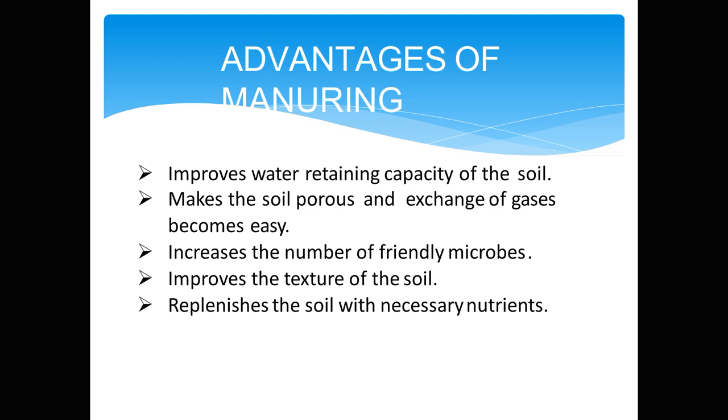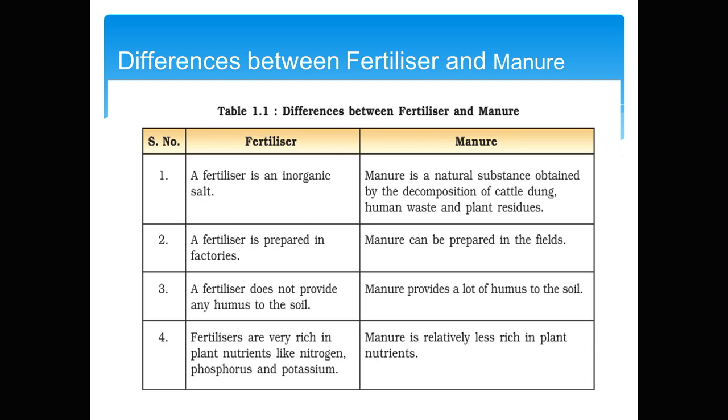Finally, let us try to differentiate between fertilizers and manure. A fertilizer is an inorganic salt, whereas manure is a natural substance obtained by the decomposition of cattle dung, human waste, and plant residues. A fertilizer is prepared in factories, whereas manure can be prepared in the fields. A fertilizer does not provide any humus to the soil, whereas manure provides a lot of humus to the soil. Fertilizers are very rich in plant nutrients like nitrogen, phosphorus, and potassium, whereas manure is relatively less rich in plant nutrients.